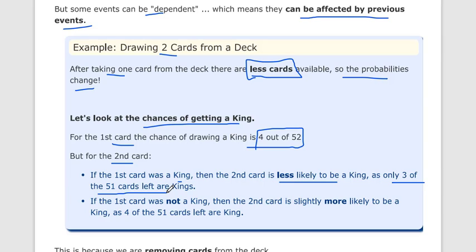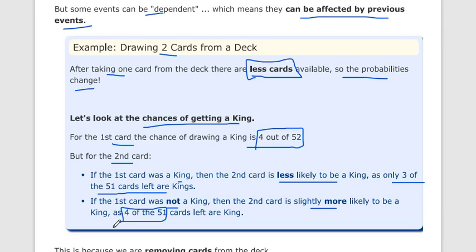So the probability is less compared to the first try. Now let's assume the first card was not a king. Then the second card is slightly more likely to be a king. The probability is slightly higher. Why? Because 4 of the 51 cards are kings, compared to the first card, which had a probability of 4 out of 52. So choosing a card from the deck is a dependent event.